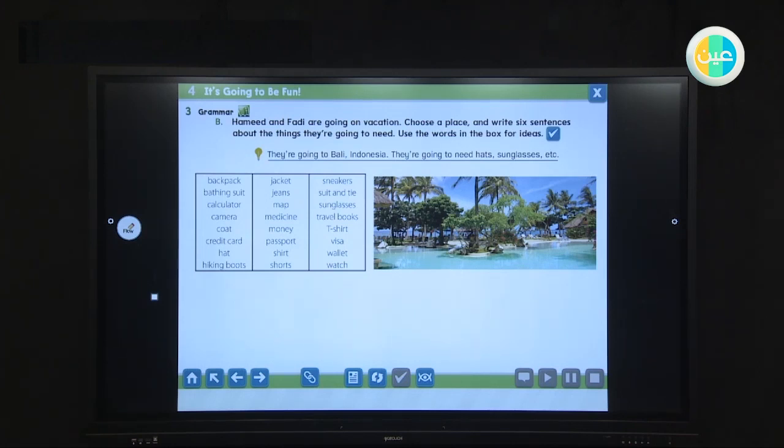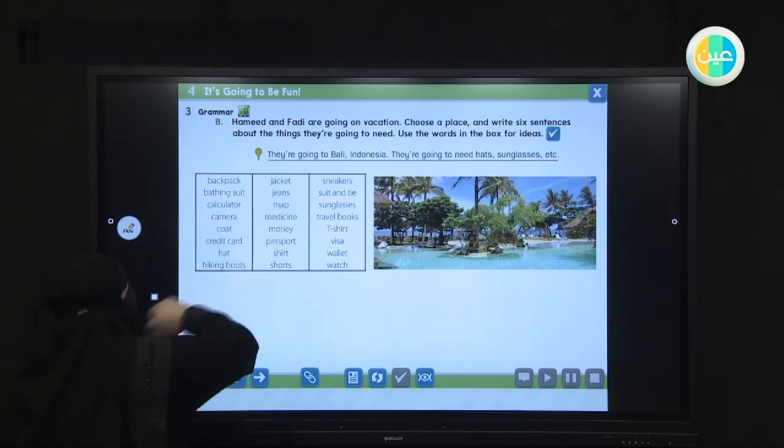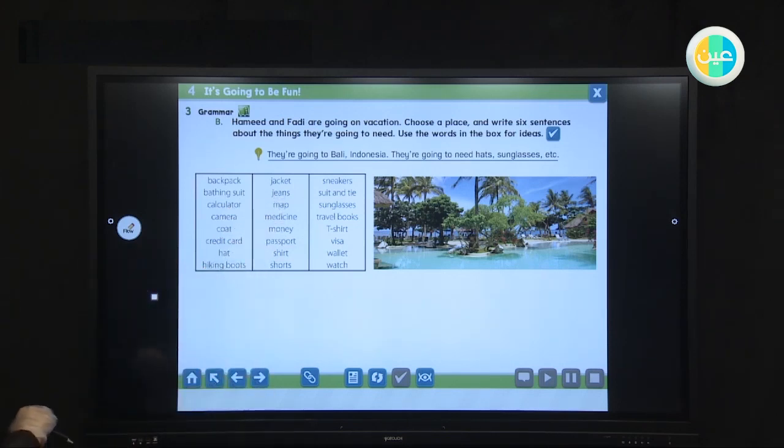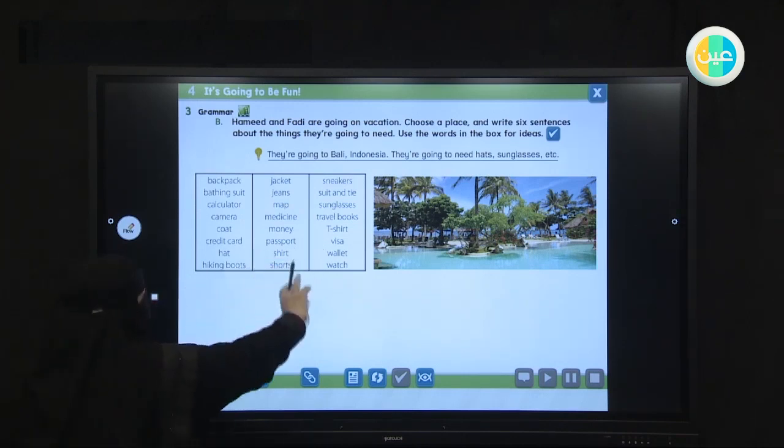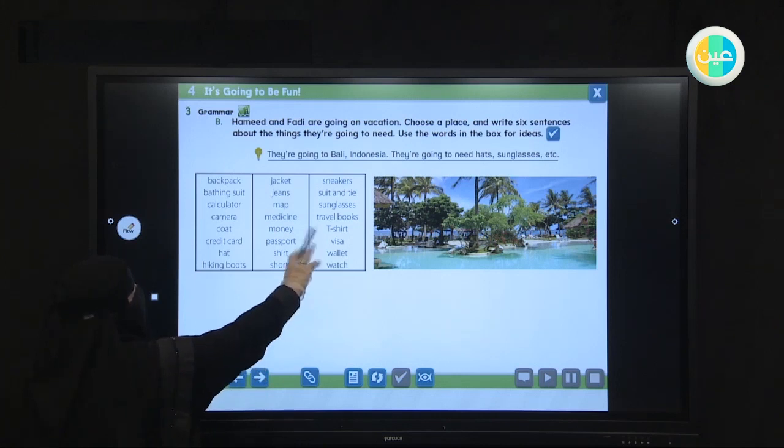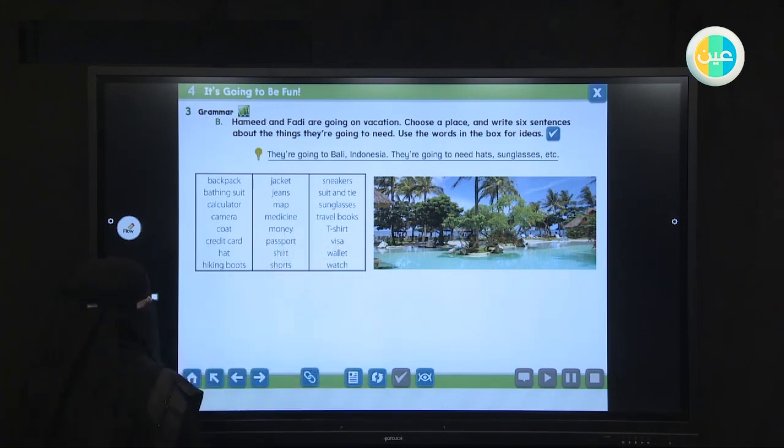For example, we have backpack, bathing suit, calculator, camera, coat, credit card, hat, hiking boot, jacket, jeans, map, medicine, money, passport, visa, wallet, watch, T-shirt, travel boxes, sunglasses.